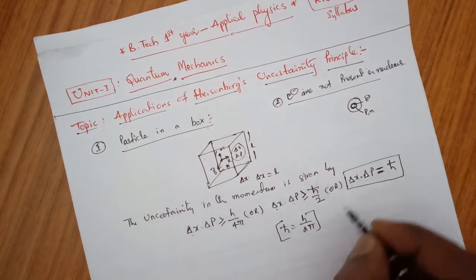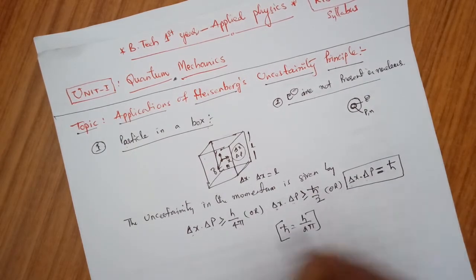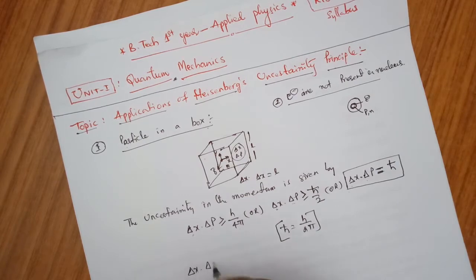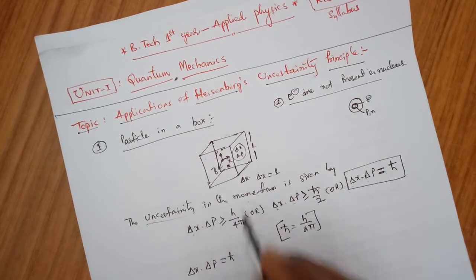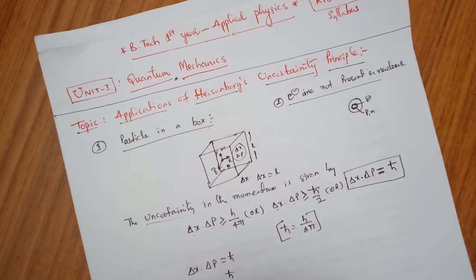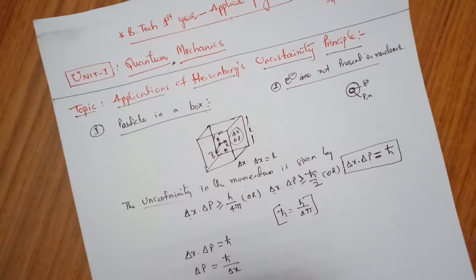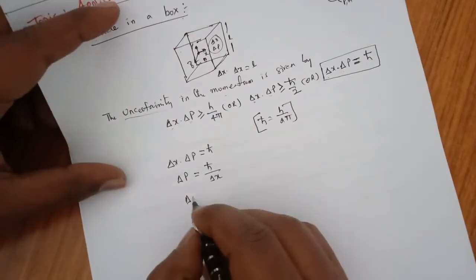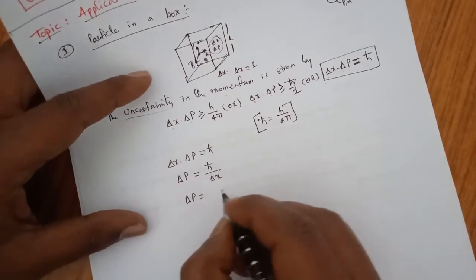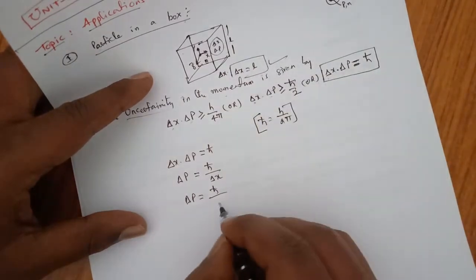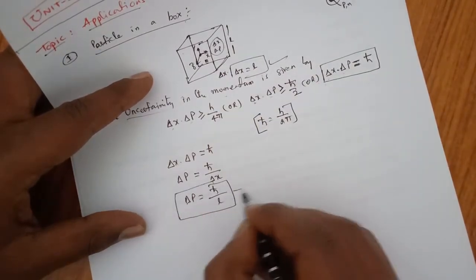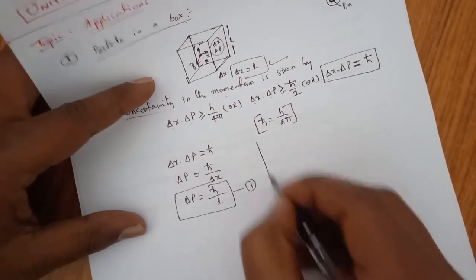From this I am writing delta x into delta p equal to h cut. We have to find the uncertainty in the momentum. Delta p is equal to h cut by delta x. Now delta x is nothing but L. So delta p is equal to h cut by L. That is equation 1.